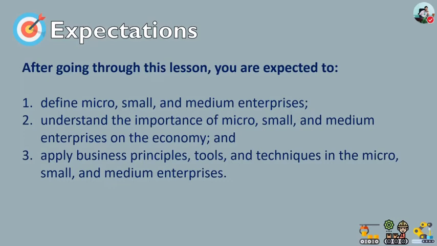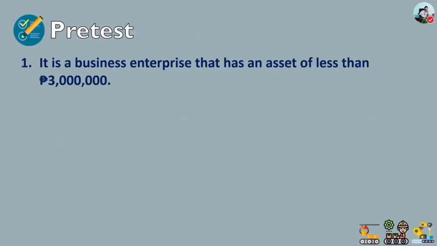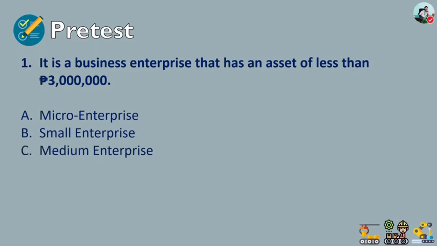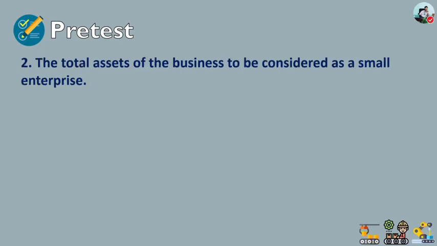So before we have our lesson, we will have a pretest first. Number one, it is a business enterprise that has an asset of less than 3 million. A. Micro enterprise. B. Small enterprise. C. Medium enterprise. Or letter D. None of the above. So the answer for number one, the business enterprise that has an asset of less than 3 million is micro enterprise. Number two, the total assets of the business to be considered a small enterprise.